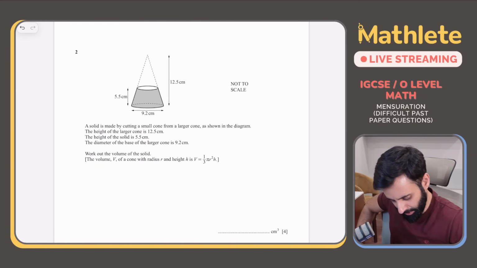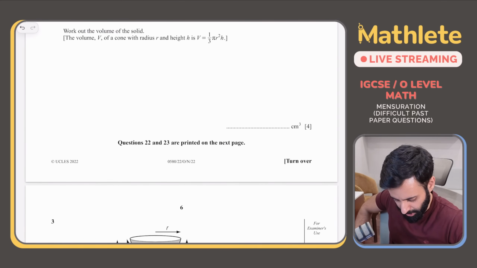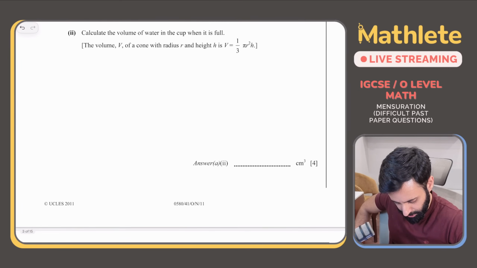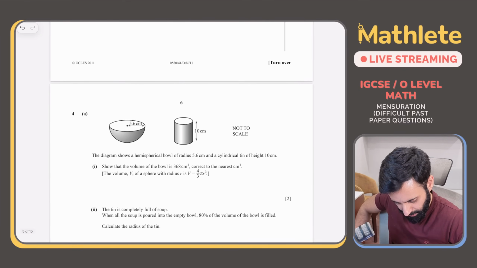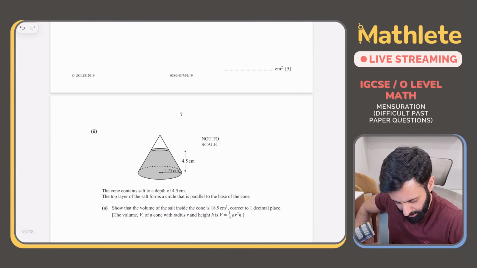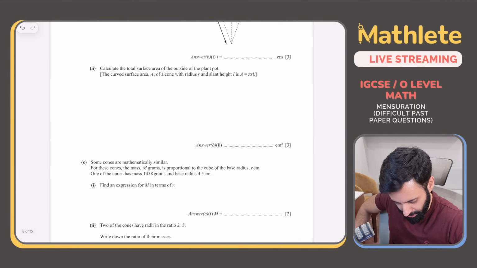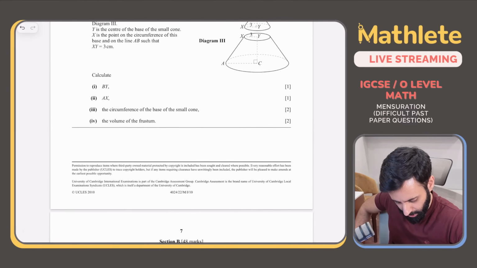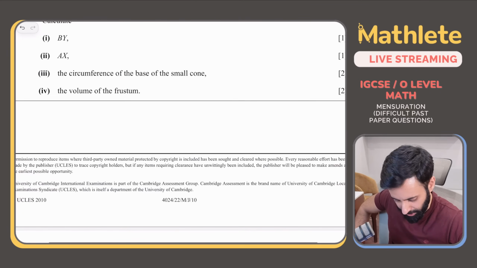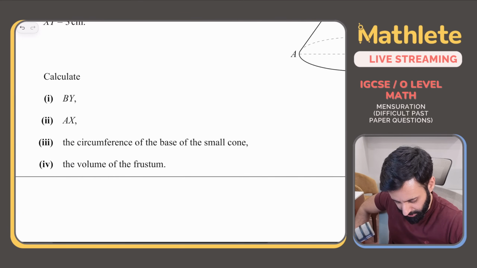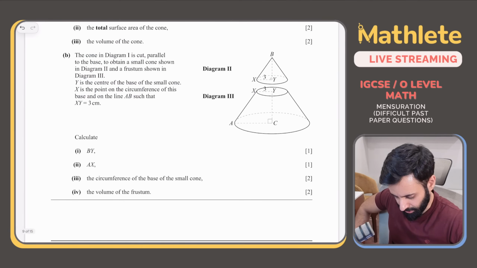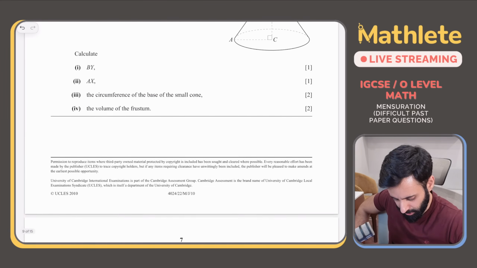Basically, why here? If you look at this question, it is from October-November 2022. And I'll show you that people think frustum has been added recently, but the reality is it hasn't been added recently. It has always been part of the syllabus. Okay, I'll show you. So look at this. This is from May-June 2010, paper 2, variant 2. यहाँ पे भी frustum का word use हुआ है. So frustum is not anything new. It has always been part of the syllabus.